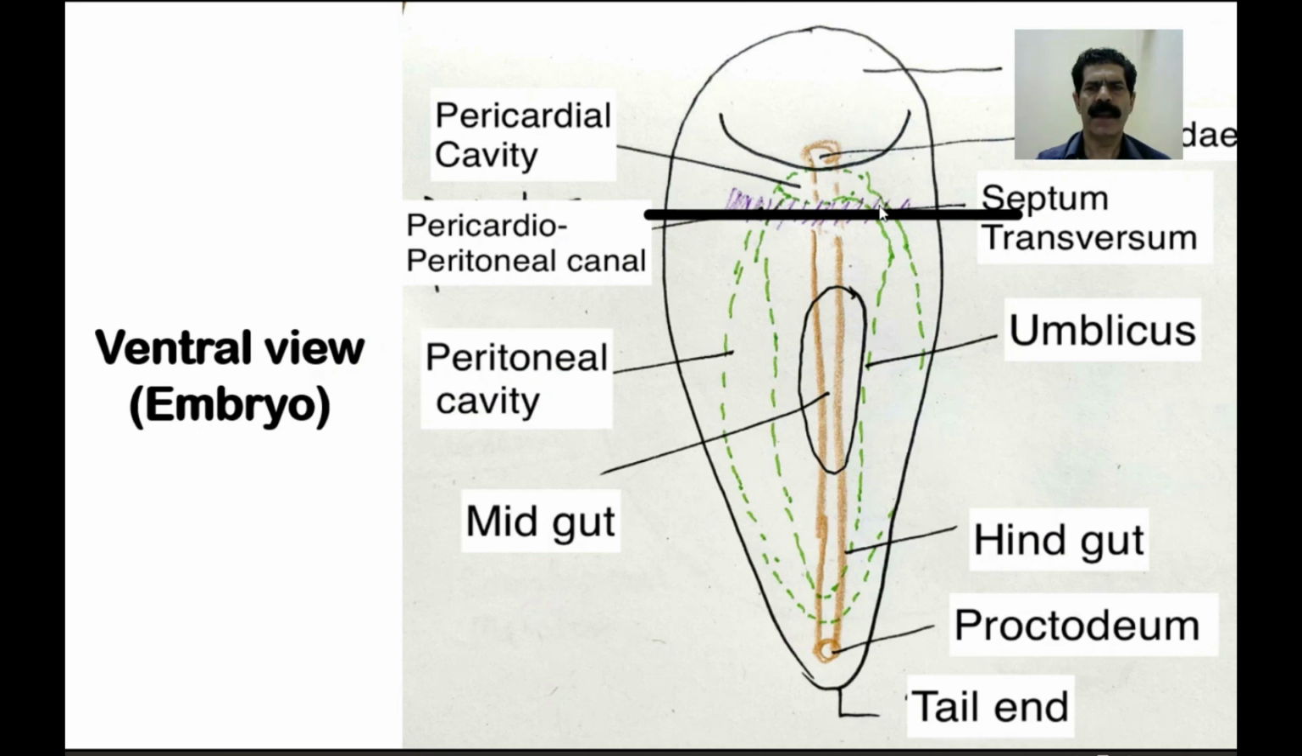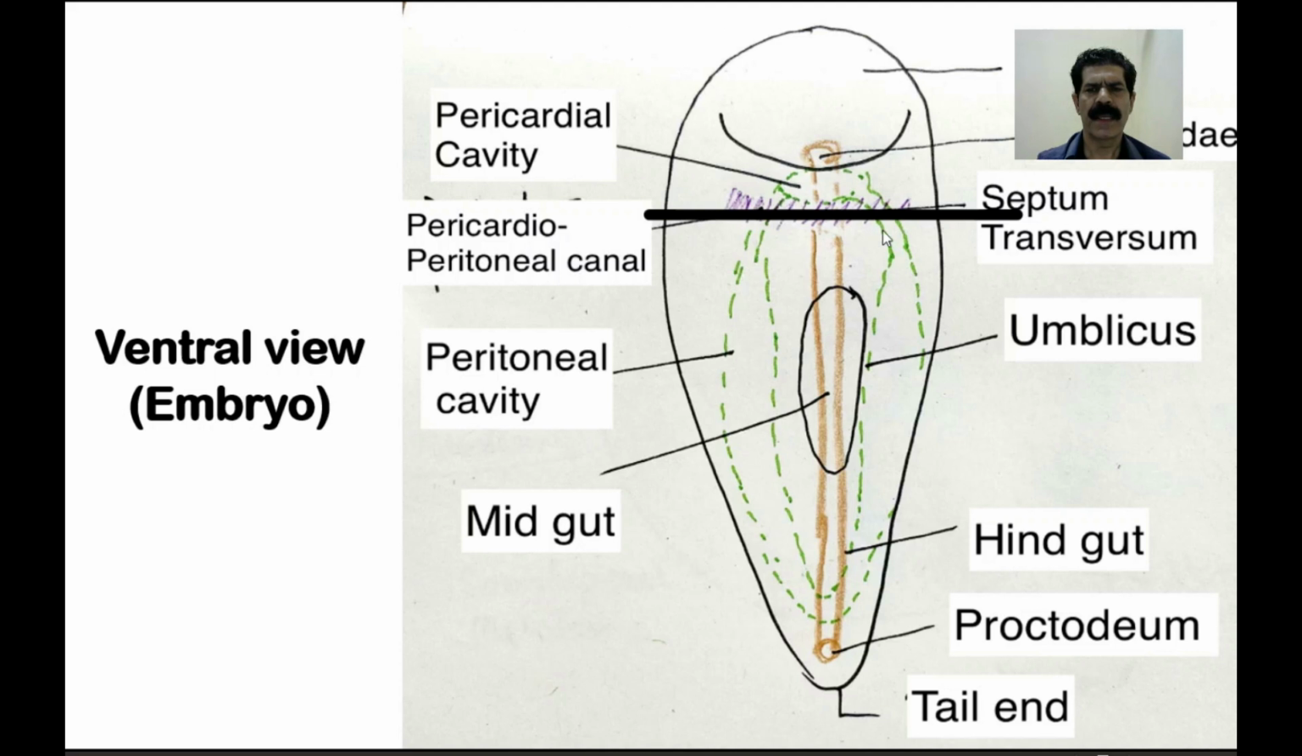So this is the head end and this is the caudal end, or the tail end, of the embryo, which now takes the tubular form. This is the stomatodeum over here, and the primitive gut lies in the midline with the foregut, midgut, and the hindgut part, and the septum transversum is now here with the pericardial cavity, and these are the laterally placed pericardio-peritoneal canals.